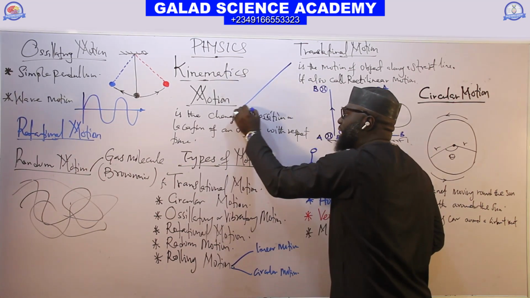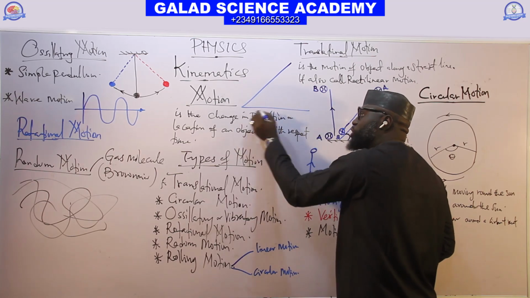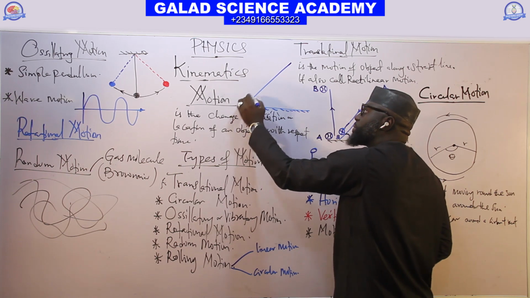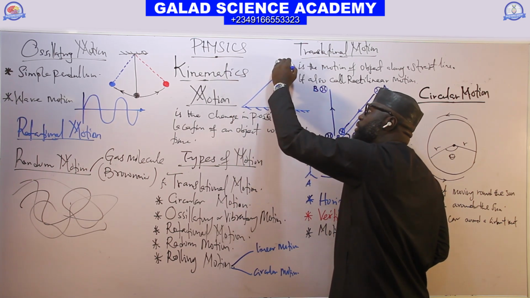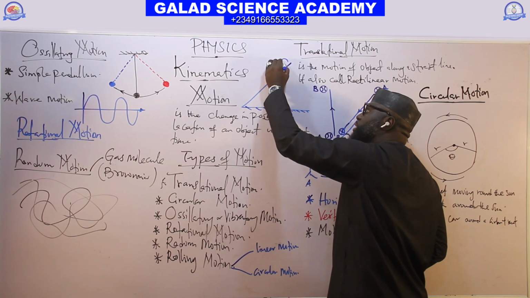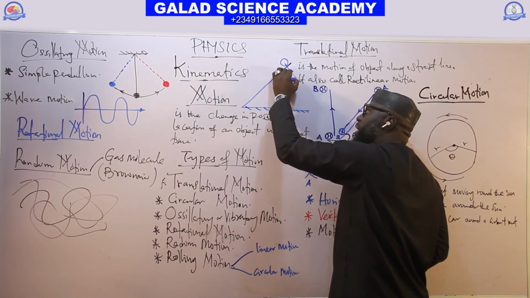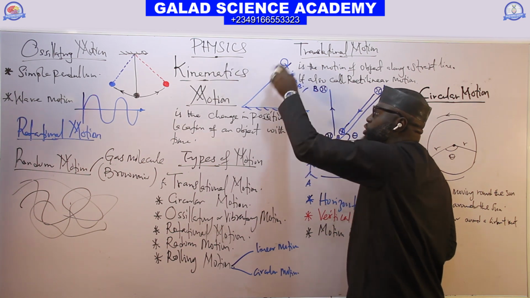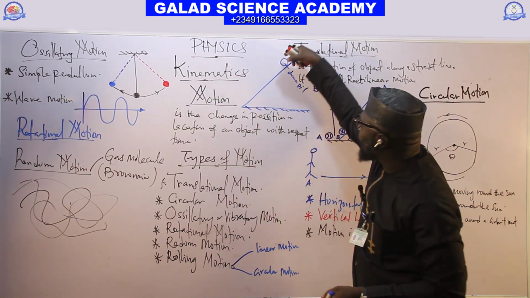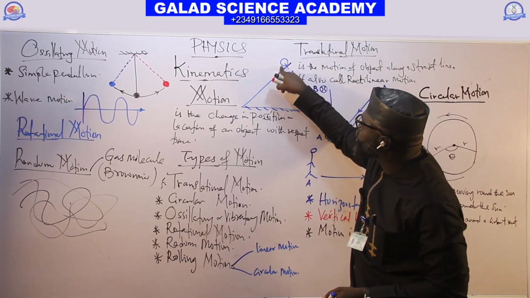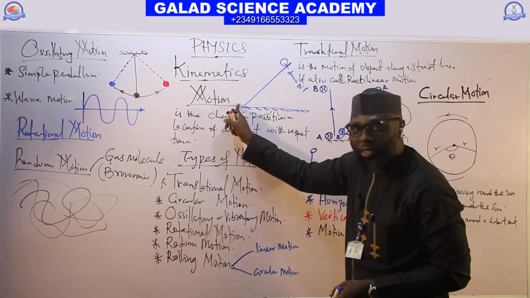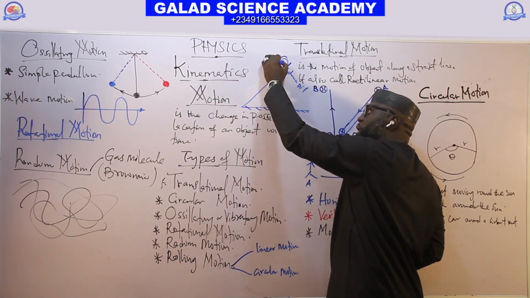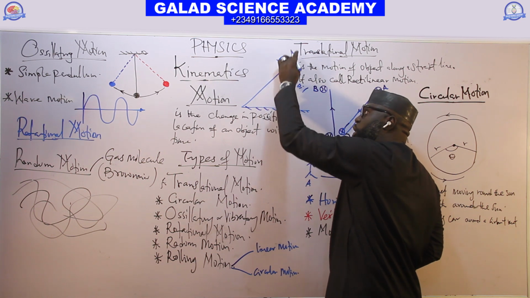Take for example, as though we have an inclined plane like this. This is the horizontal plane, and we have an incline here, and then we have a drum of oil, and you want to move it down here. By moving this drum of oil down the plane, you will observe that the drum itself will undergo circular motion. It will be rolling.